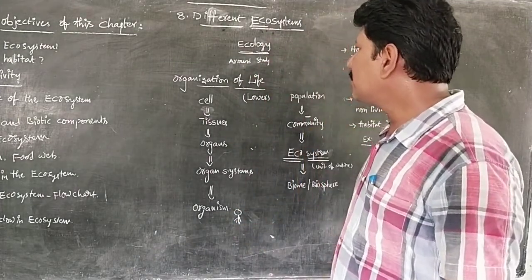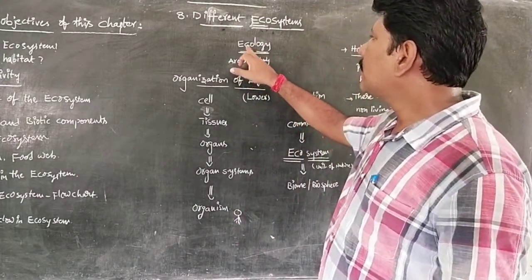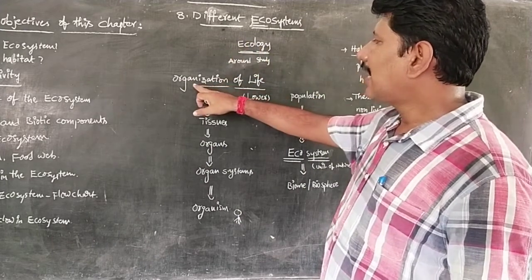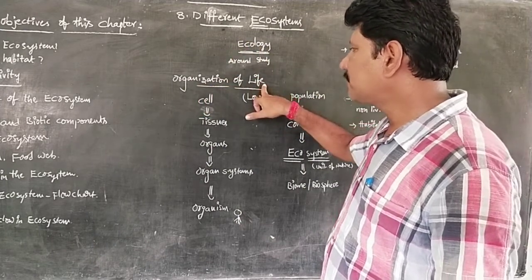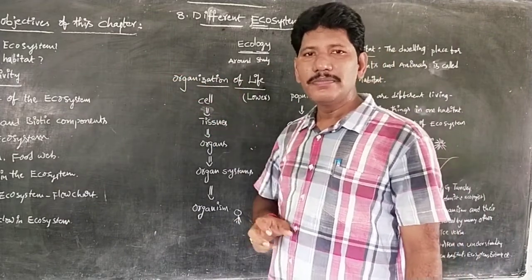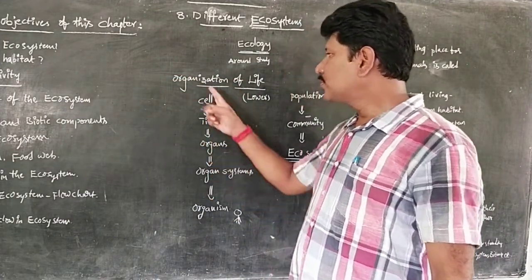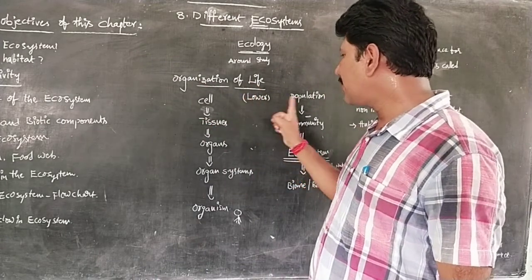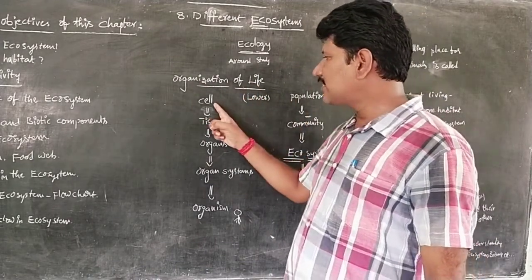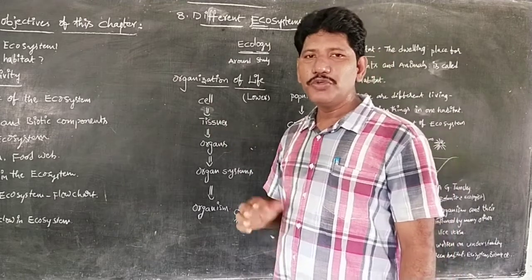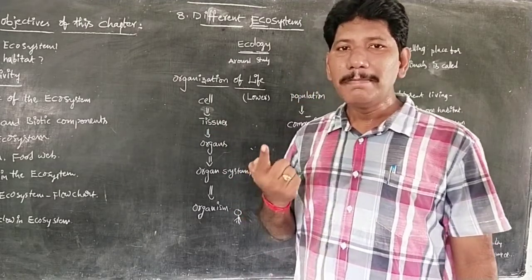Next, coming to the topic, understanding the organization of life. How life has evolved can be easy to understand with a flowchart. Organization of life from a lower level to a higher level. First, let us take a cell. Why should we take the cell? Cell is the basic unit of life.